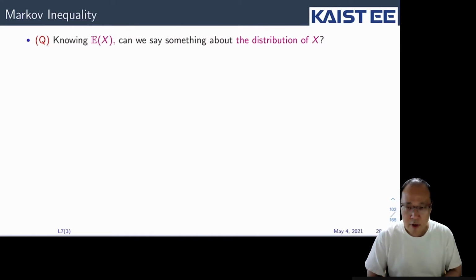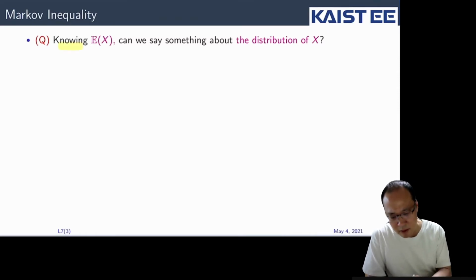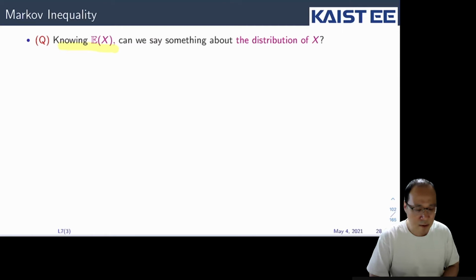Okay, so we're going to first talk about the proof of the weak law of large numbers. In order to prove that, we need to know two important inequalities. First, that is the Markov inequality. What the Markov inequality addresses is the following question: suppose that we just know the expectation of some random variable. Now, can we say anything about the distribution of X?